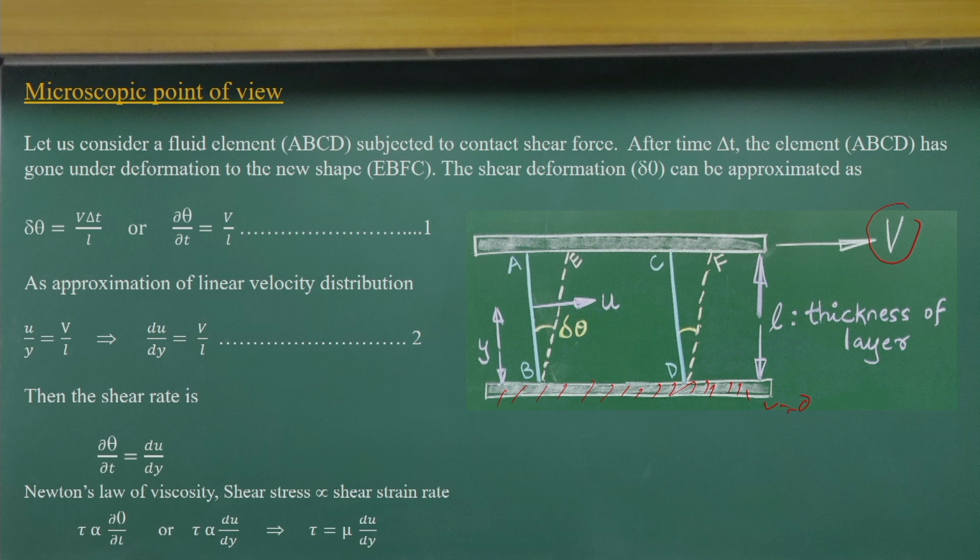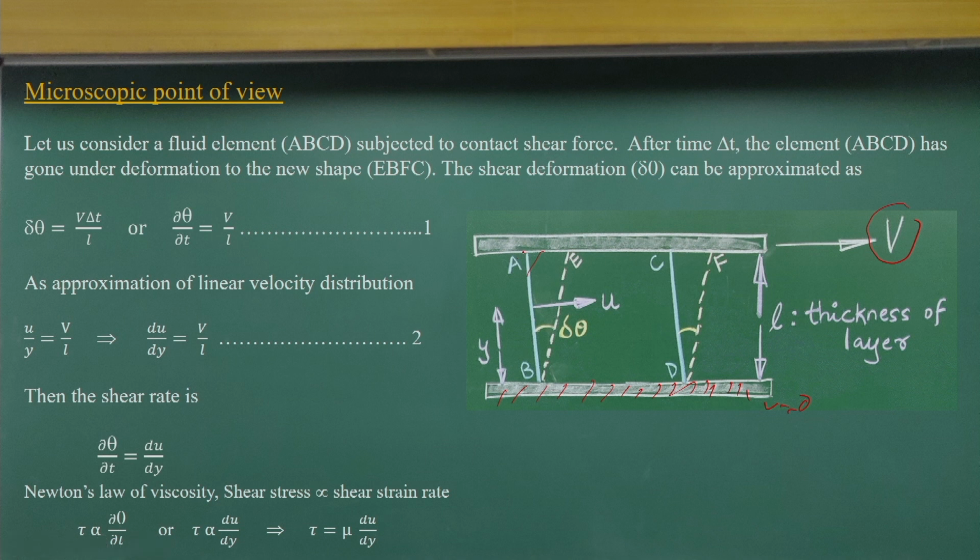Here we consider a fluid element. That means I consider some space A, B, C, D. This is the fluid element: whatever fluid is in that region, I define as a fluid element.